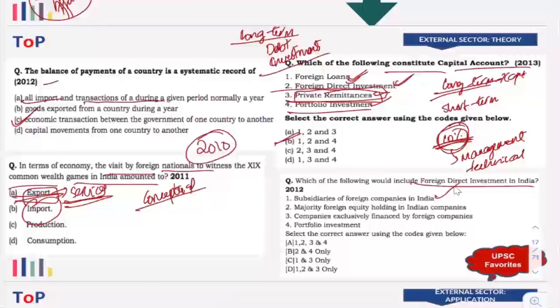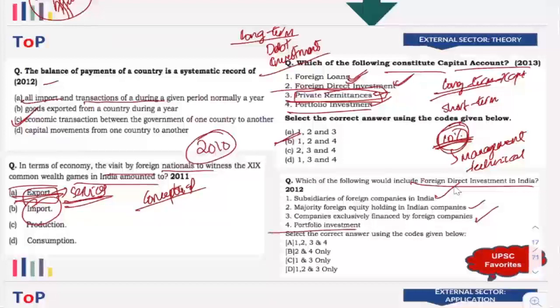Majority foreign equity holding in Indian companies. If a particular foreign company is holding a majority share in an Indian company, that means they are interested in growing that particular company. They are not just interested in investing an amount and creating returns out of the investment in the form of capital gains or dividends. Here they purely want to create more profit. They want to expand their business, right? Companies exclusively financed by foreign companies, again.